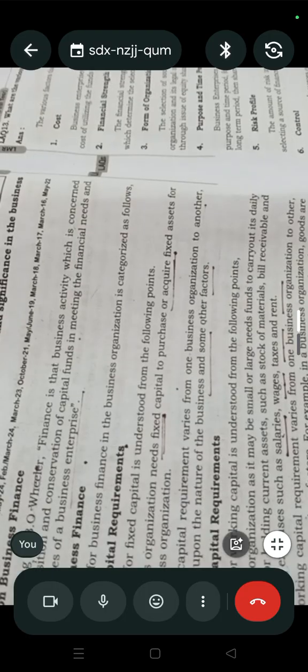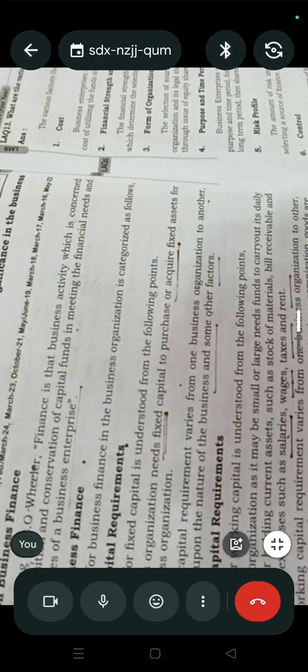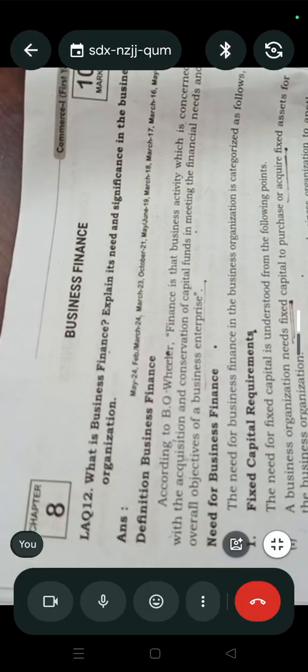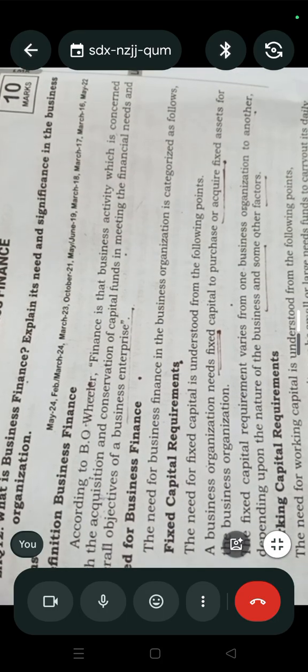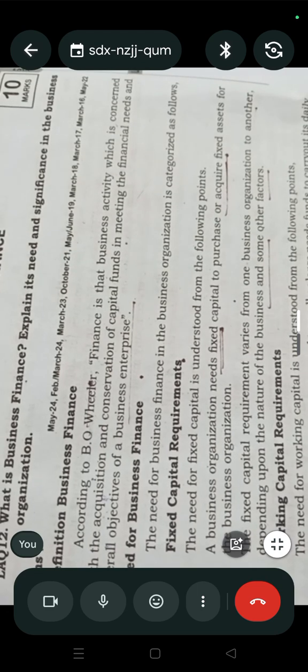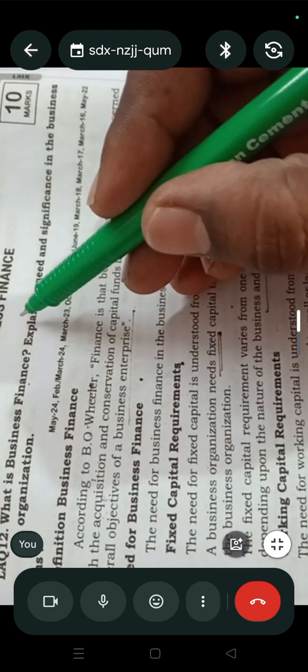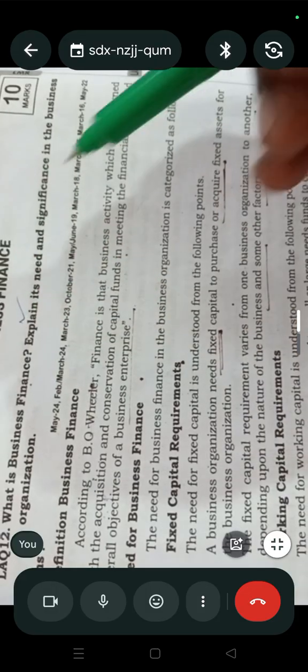Business finance, most expected and compulsory bit in intermediate first year annual examination. You should focus on this. Okay, right. So if you read this one, that's enough. Last one, 10 marks.